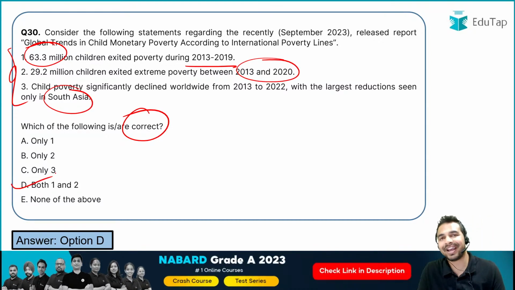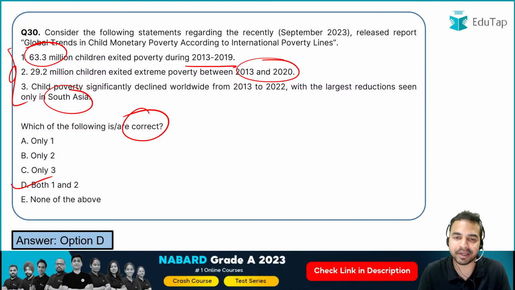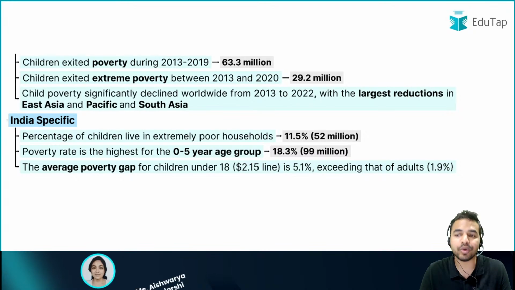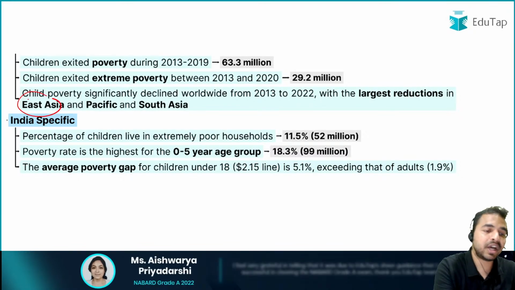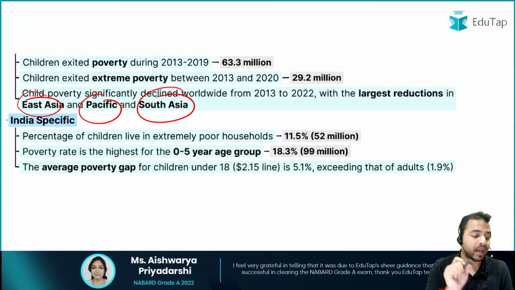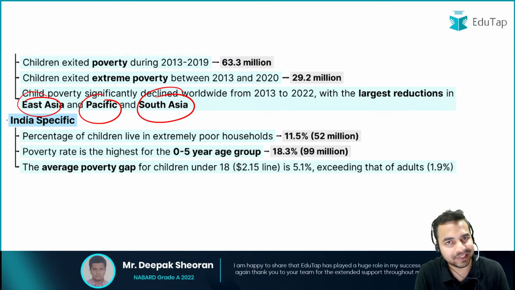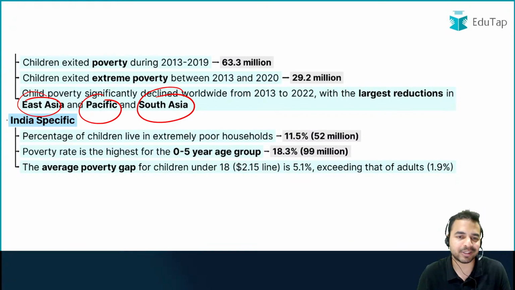But what is exactly the incorrect part in the third statement? It says that only in South Asia this particular kind of thing was there. But no, my dear friends, let me tell you that it was in the East Asia, the Pacific and the South Asia. In all these particular regions, there was the largest reduction which was being seen, and that is why statement 3 was absolutely incorrect as per this particular report.